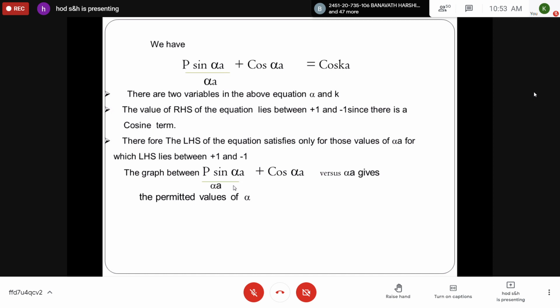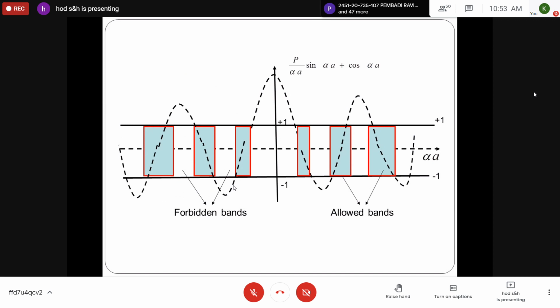Now you should take the graph, draw the graph. See, now you have to plot a graph by taking alpha a along x-axis and p sin alpha a by alpha a plus cos alpha a along y-axis. You will be getting the propagation of an electron. Please note down this diagram.